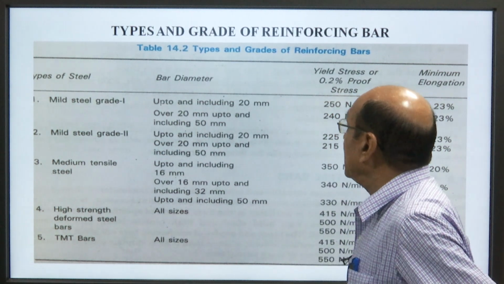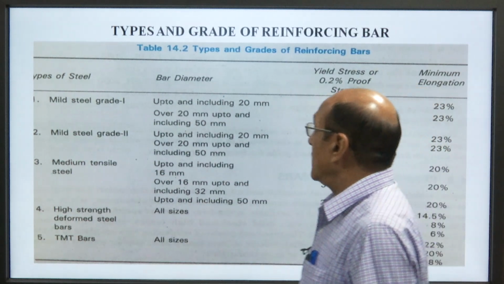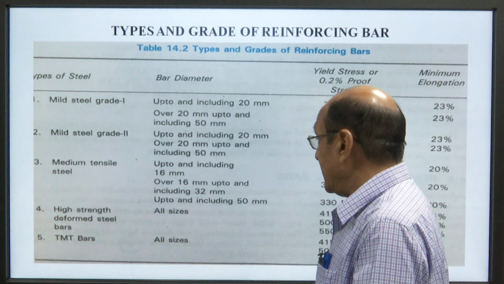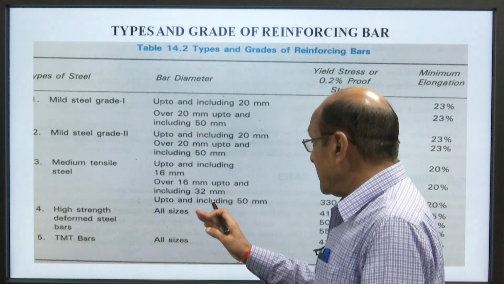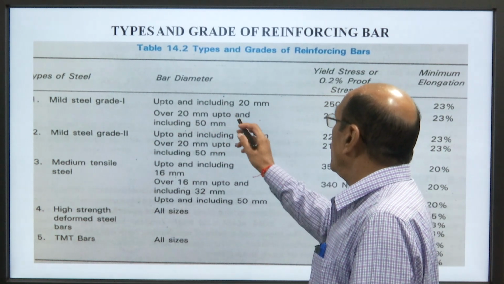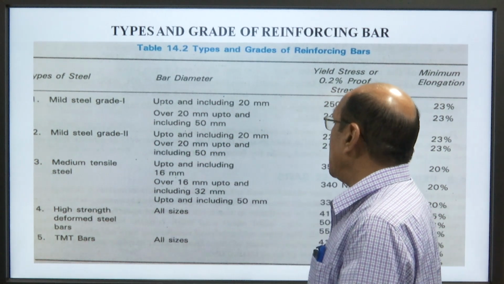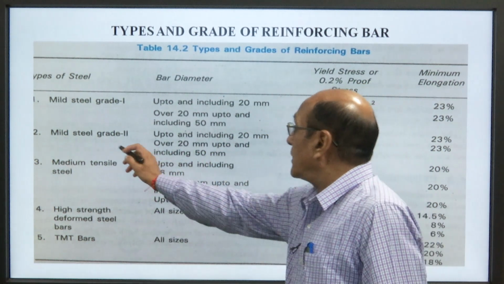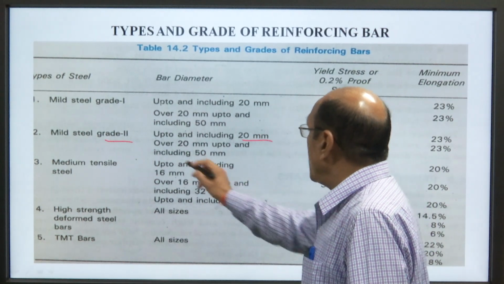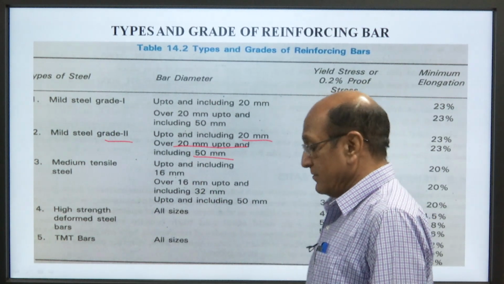This is the type and grade of reinforcing bar: mild steel grade 1, mild steel grade 2, medium tensile steel, high tensile deformed steel bar and TMT bars. The bar diameter is up to and including 20 mm, and over 20 mm up to and including 50 mm. For this mild steel grade 2, up to and including 20 mm and over 20 mm up to and including 50 mm. So, see here,